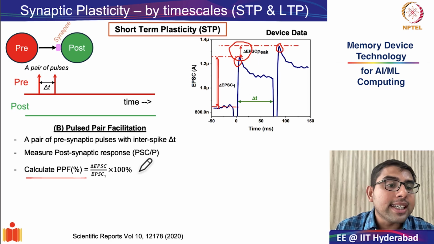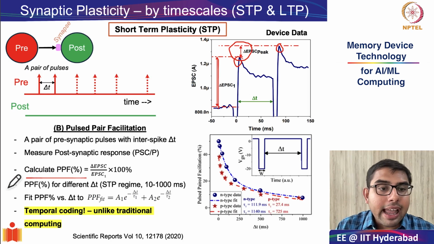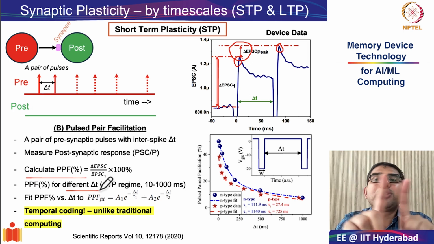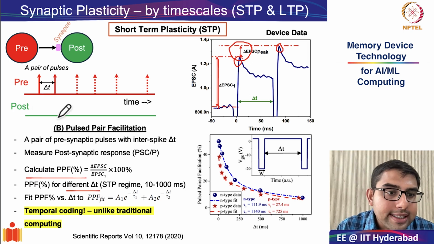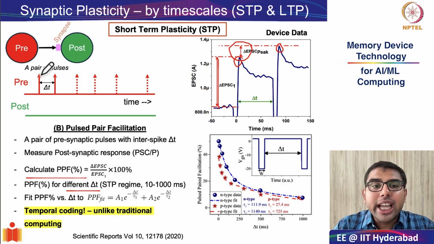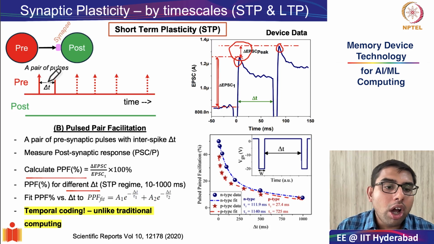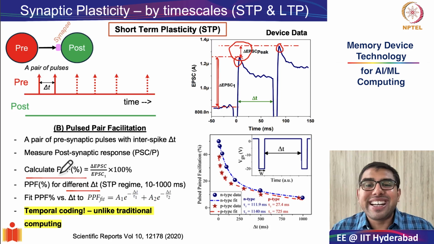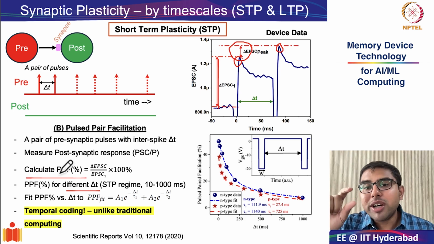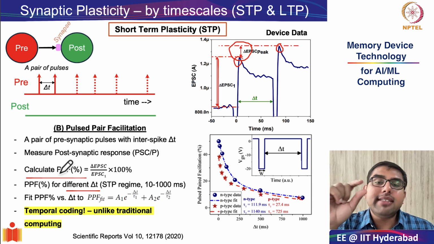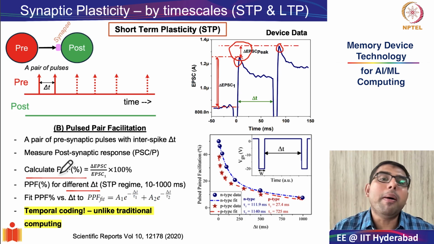Next, you extend the idea and repeat the measurement of pulse paired facilitation for different interspike intervals. So this delta t, you keep changing and you start noting down its pulse paired facilitation percentage, or how much was the increase in the second pulse with respect to the baseline.